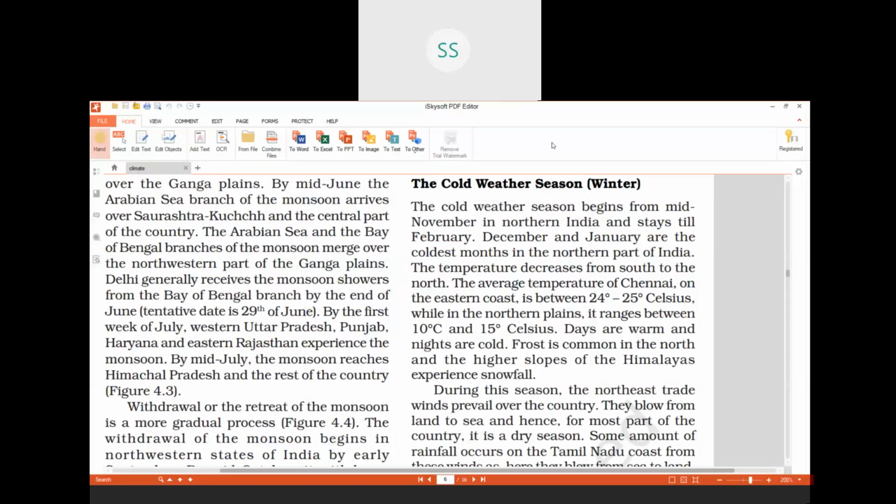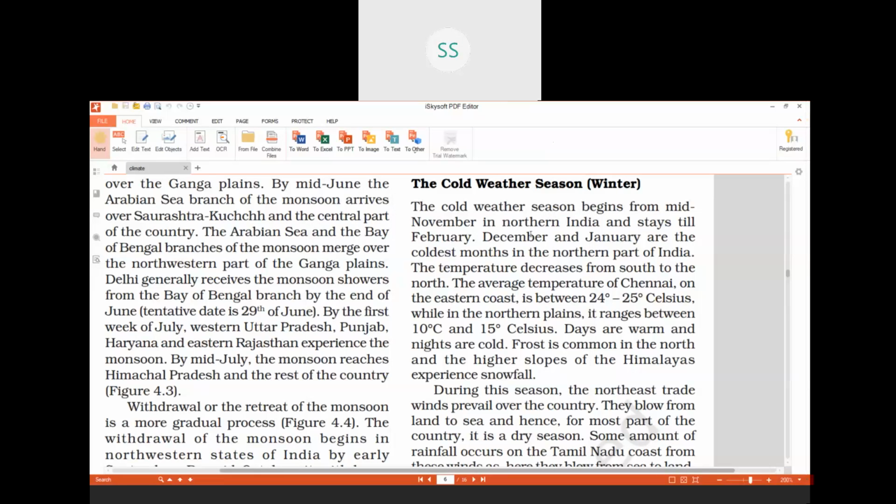Today we are going to do the next two parts of the climate chapter. That is the cold weather season and the hot weather season. We have to do the features of these seasons. Let's start with the cold weather season, its characteristics or features.